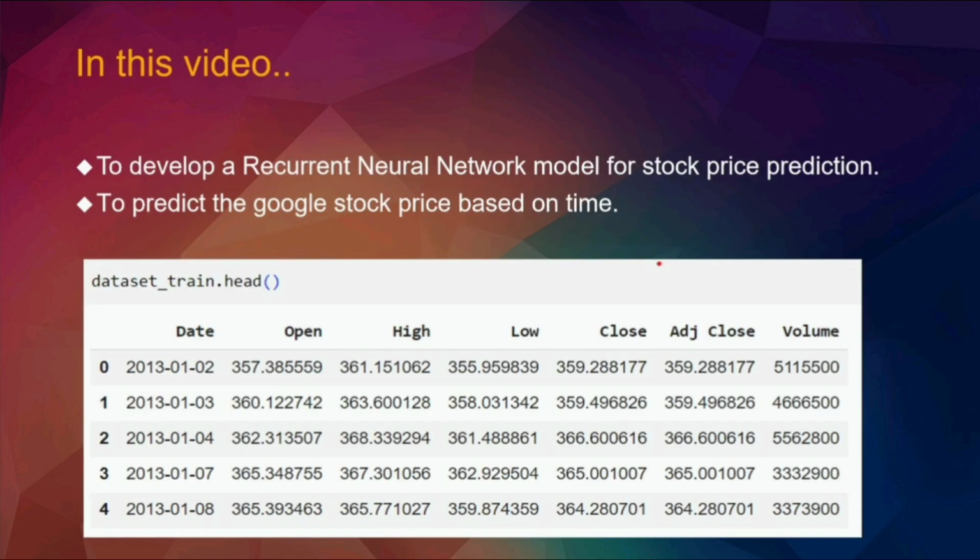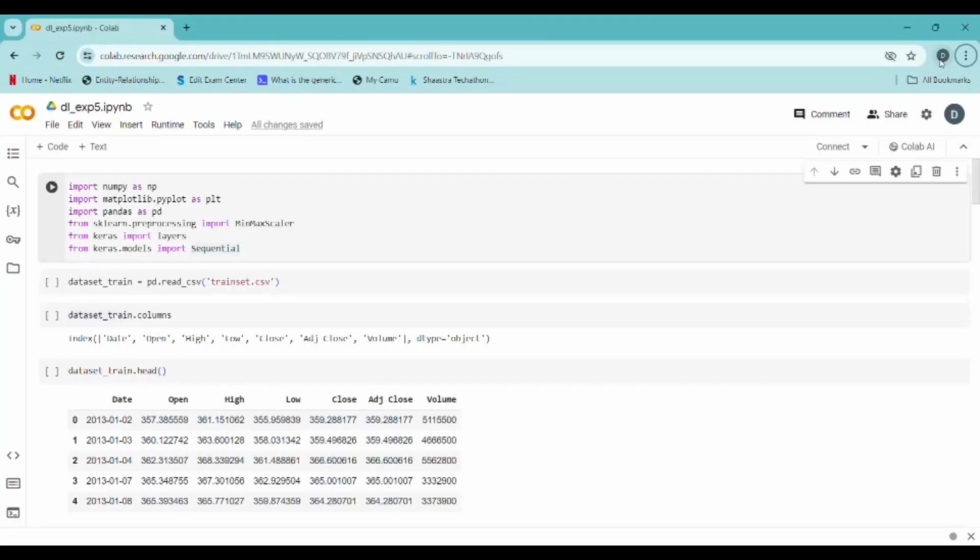The main aim of this video is to develop a recurrent neural network model for stock price prediction and to predict the Google stock price based on time. For this, we are provided with a data set which contains features like date, opening price, highest price, lowest price, closing price, adjusted closing price, and volume. Based on the given features, we have to develop an RNN model to predict the price of stocks in future. Now let us move on to the implementation part.